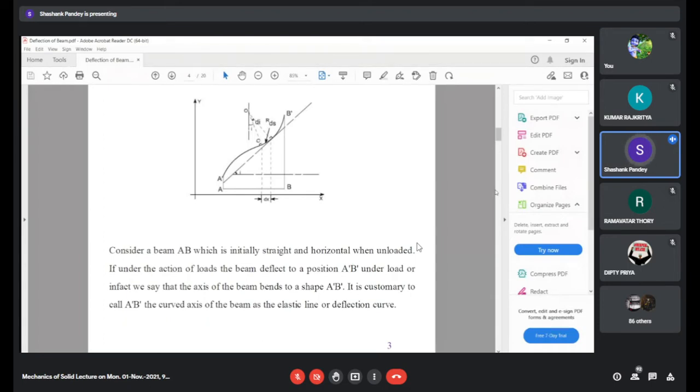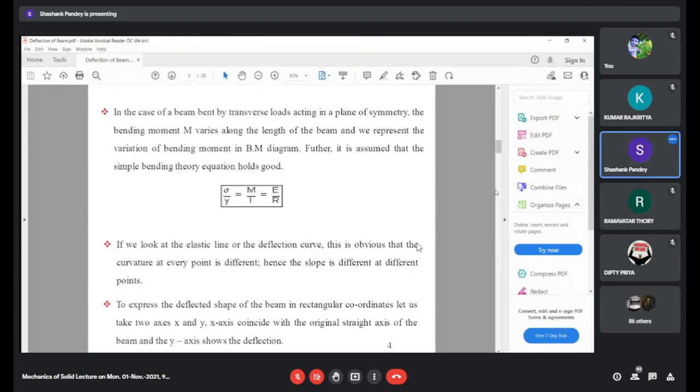This arc subtends a small angle dθ at the center, and the arc is ds. We can also have an angle ψ if we draw a tangent to this arc. We will look at these terms in simplified form in the next slide.